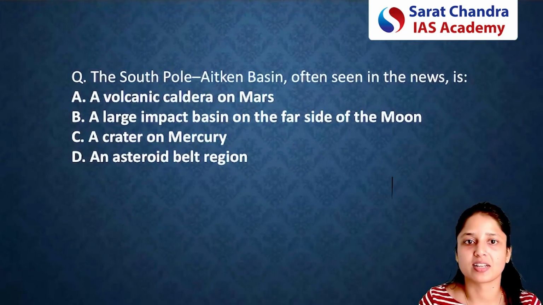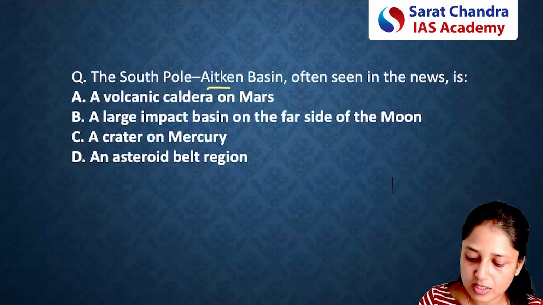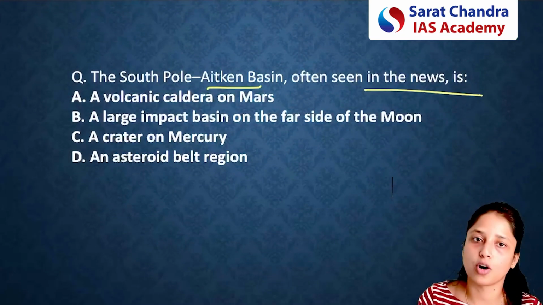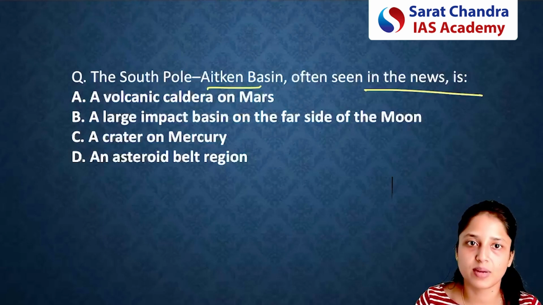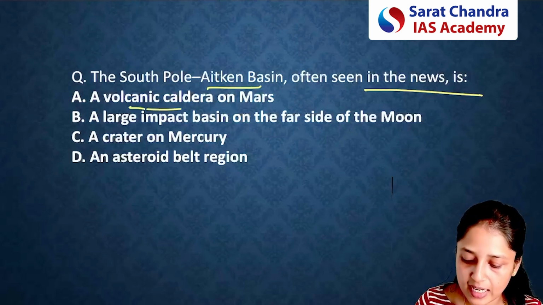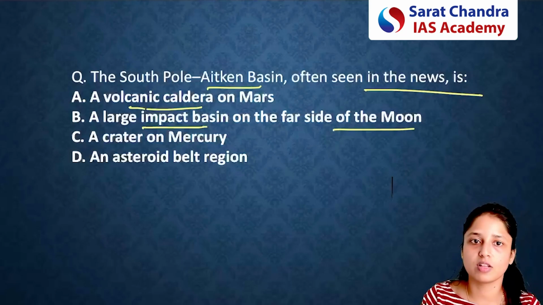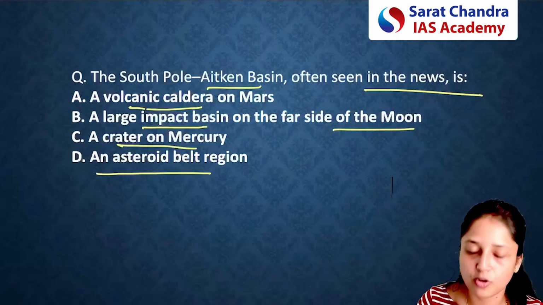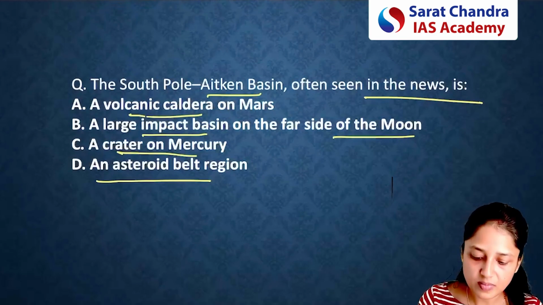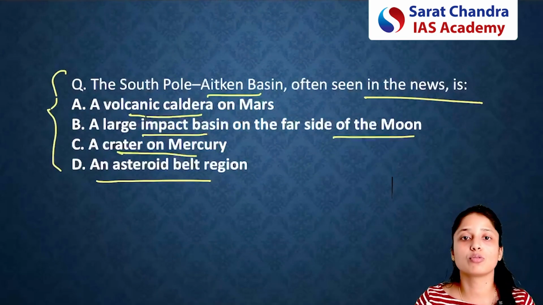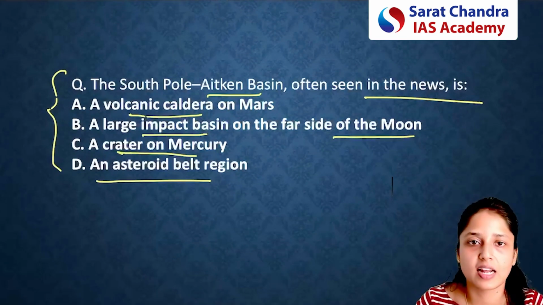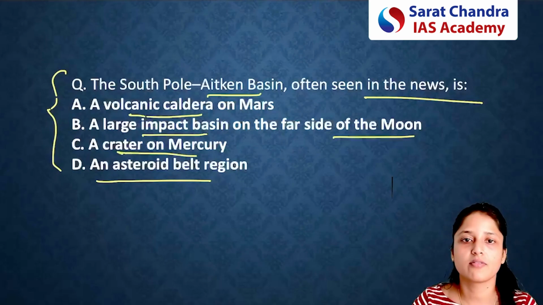We have another question. The South Pole Aitken Basin, often seen in the news, is what? You have to tell me what this basin is. Whether it is a volcanic caldera on Mars, a large impact basin on the far side of the moon, a crater on Mankari, or an asteroid belt region. Read this question once again, go through the analysis of the Chandrayaan-3 mission and try to give the answer to this question.